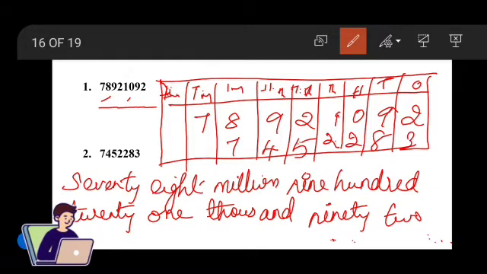So 78,921,092. This is how you have to read the number, and you have to give a gap between one period value and the other period value, so it will be easier for you to insert the comma according to their place value. Now let's see the second sum.